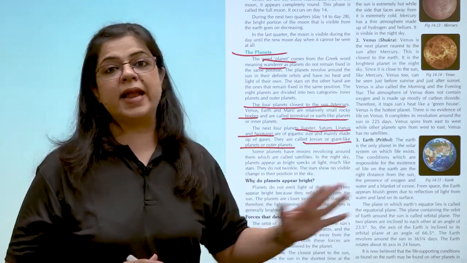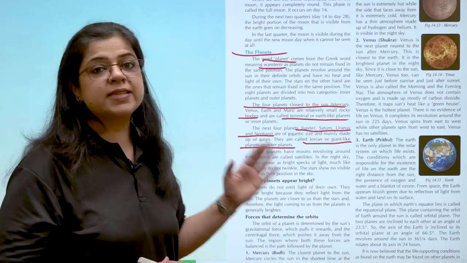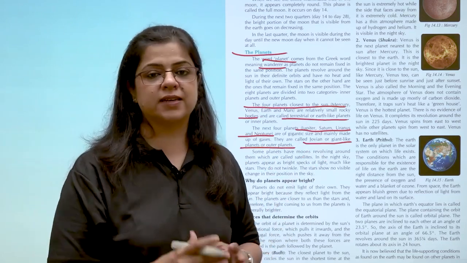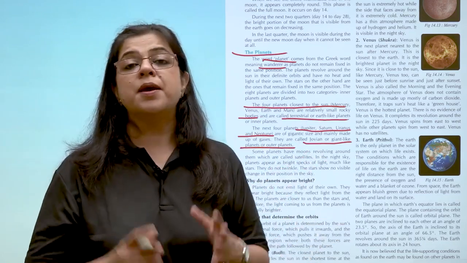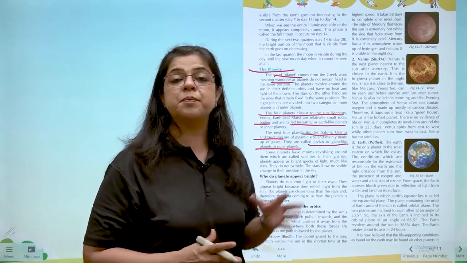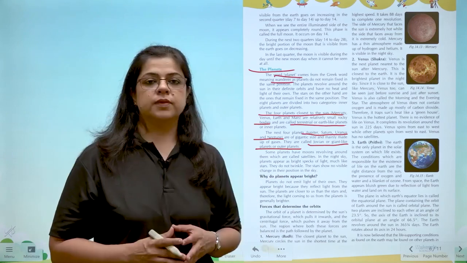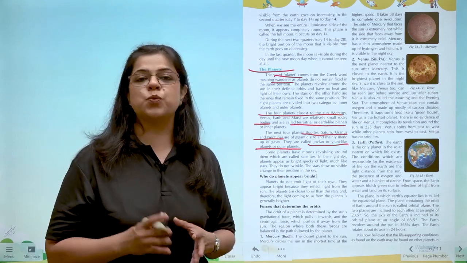Now, why do the planets appear bright? Just like the moon appears bright क्योंकि sun की light reflect करता है, in the similar way, planets also appear bright because they also reflect the light of the sun. Let us study these planets one by one.